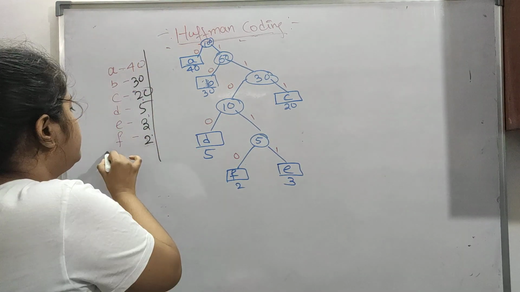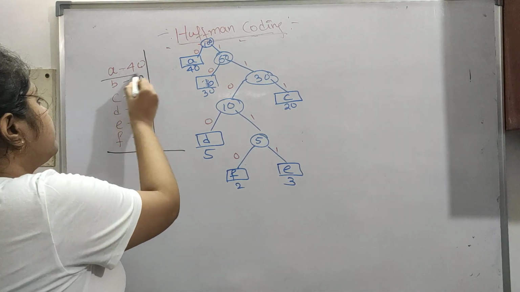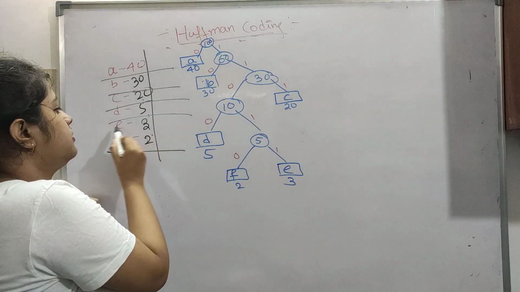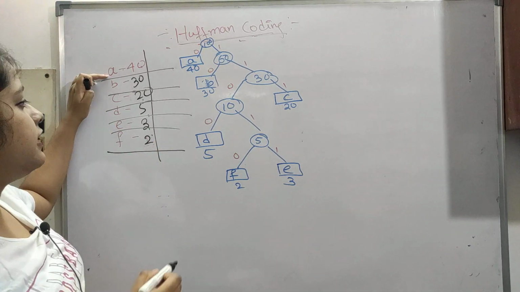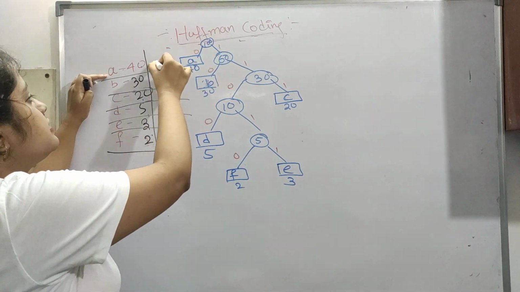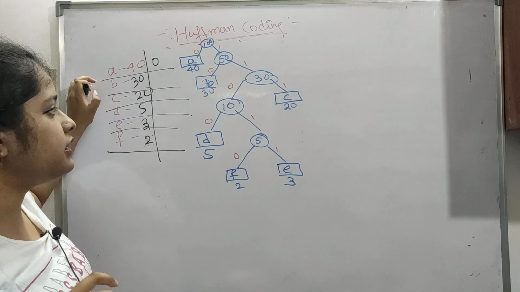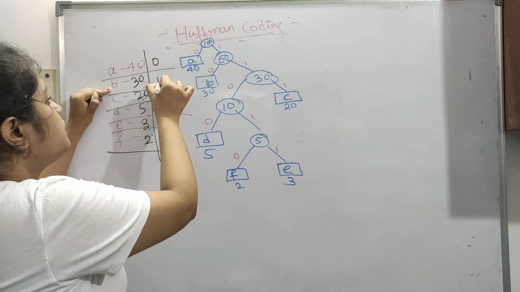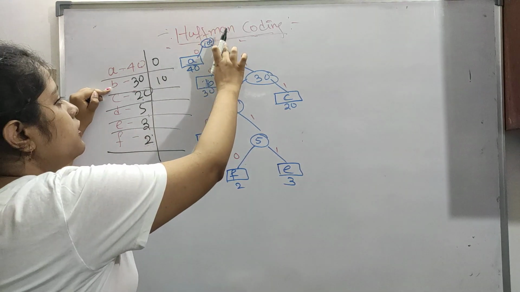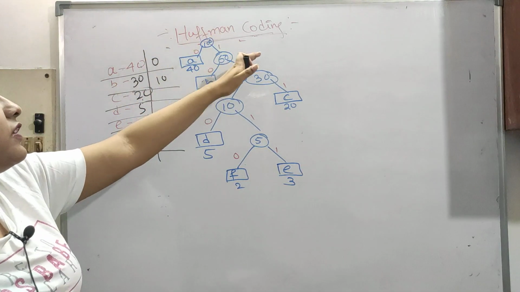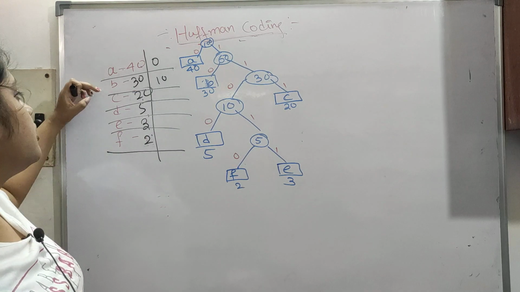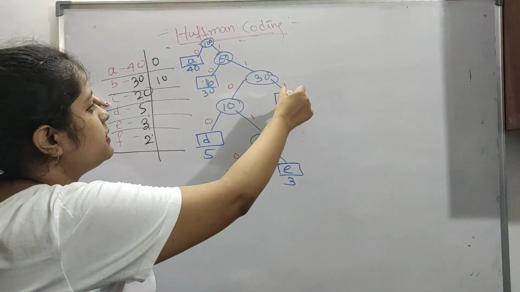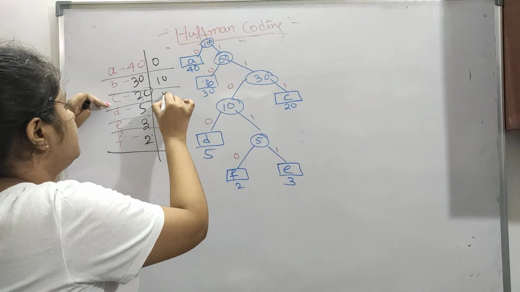Okay, so these are the probabilities and the respective bits we have to write down here. First is A. A is just 0, so just 1 bit it is taking. Now B is here, so 1 0. This path we have to check: first it is going right, then left. Now C is present here, so this is 1 1 1.